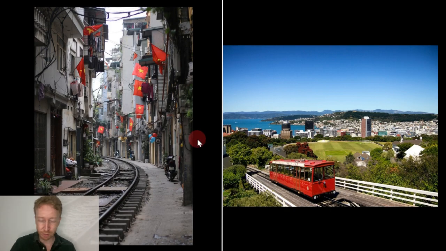Can you guess what these two countries are? So the city on the left, this is Hanoi in Vietnam. And the city on the right, this is Wellington in New Zealand. So this is the famous train track. See, there's a train track here. This train track goes through the city of Hanoi, and this is a famous tourist spot here.